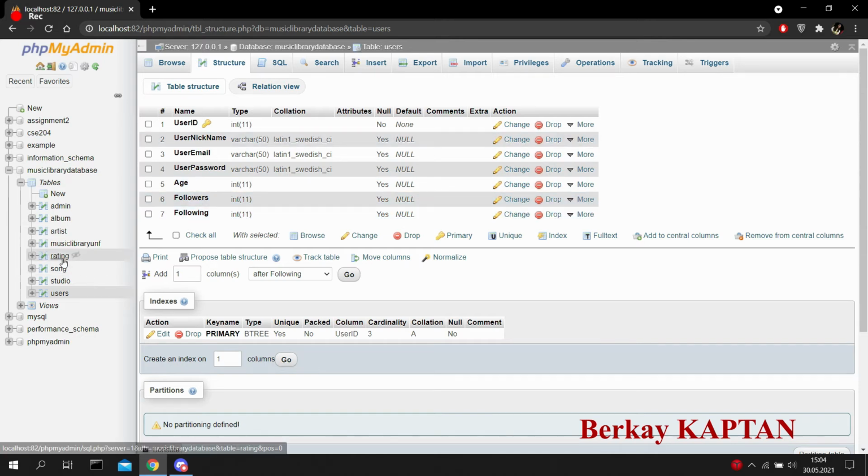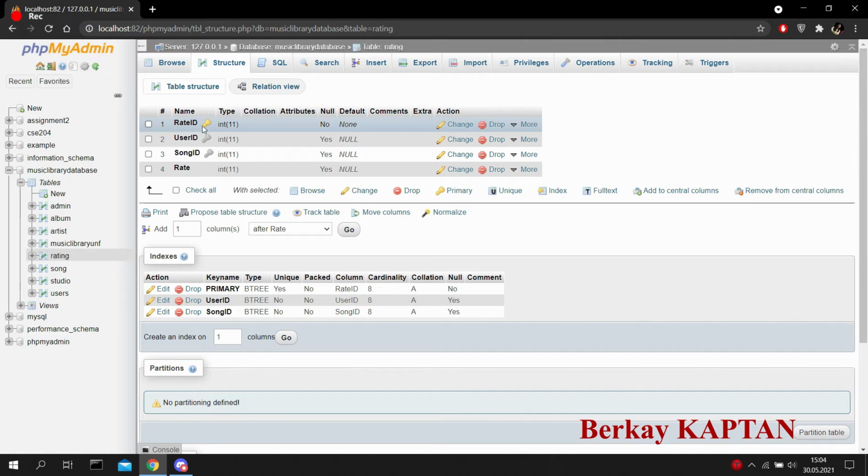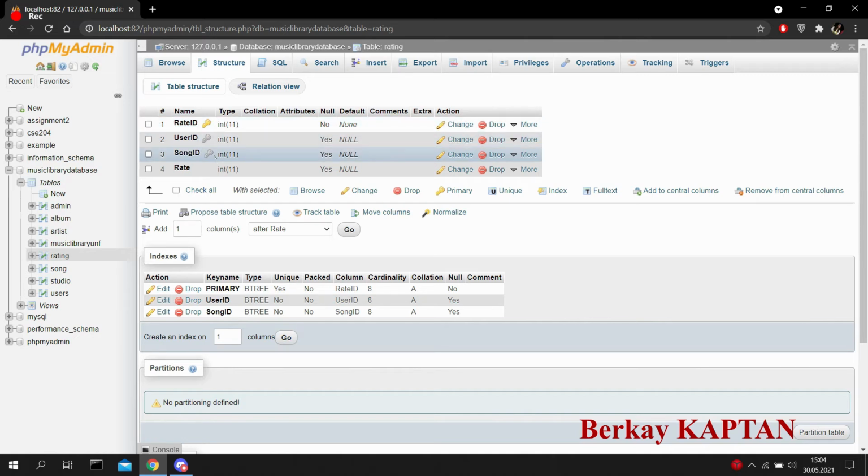The last table I want to mention is the rating table. Rate ID is the primary key, and user ID and song ID are our foreign keys. In this table we hold the rate of the song which is given by users. We think rating is important to see which songs are more liked by users, so it's an important table in our database. That's all I want to talk about now. Now we can see the interface part and the user request part.